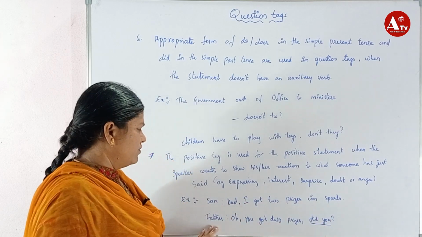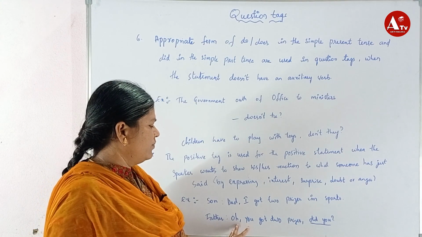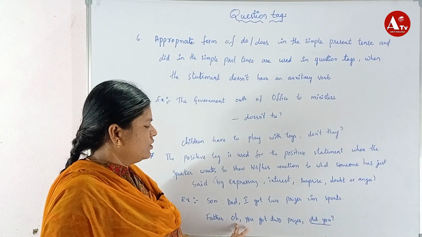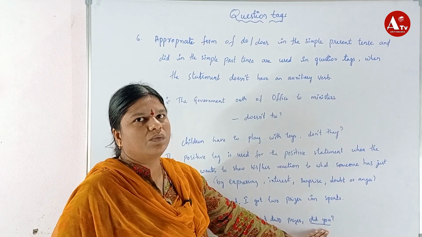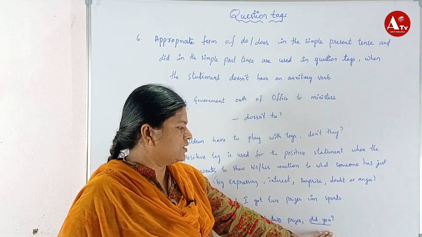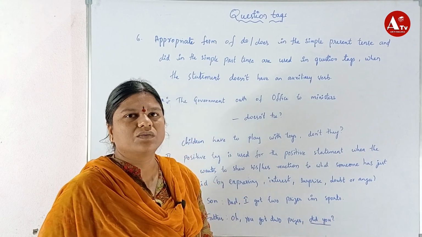The father says, "Oh, you got two prizes, did you?" Here "did you" is the question tag.